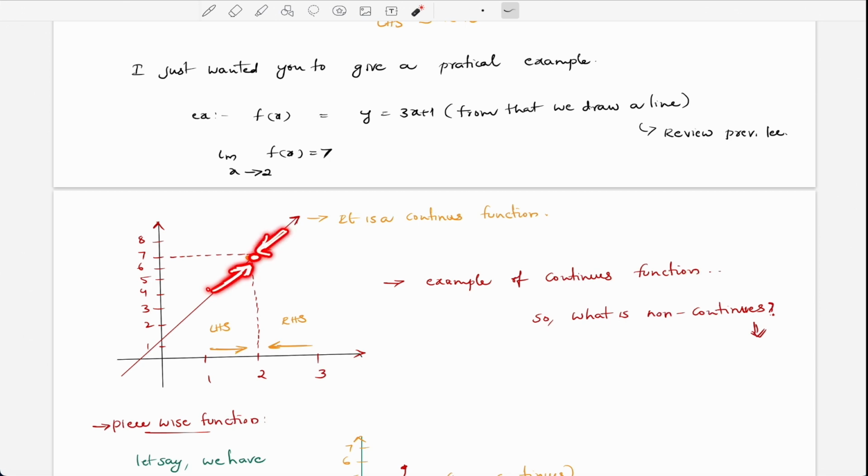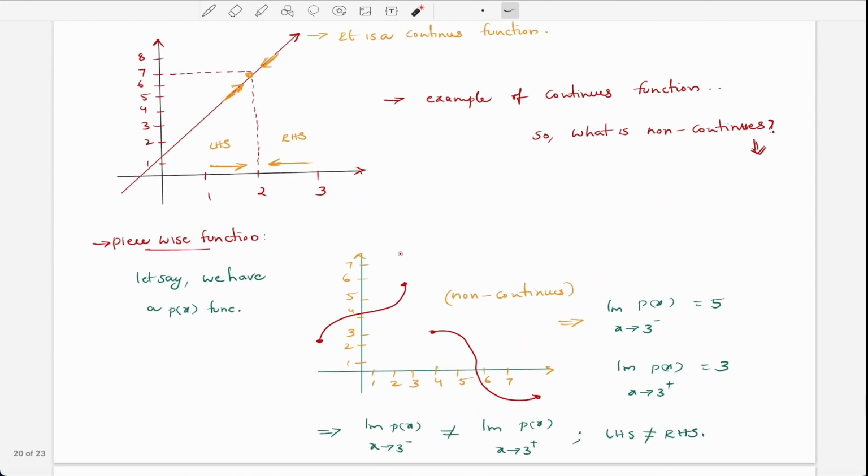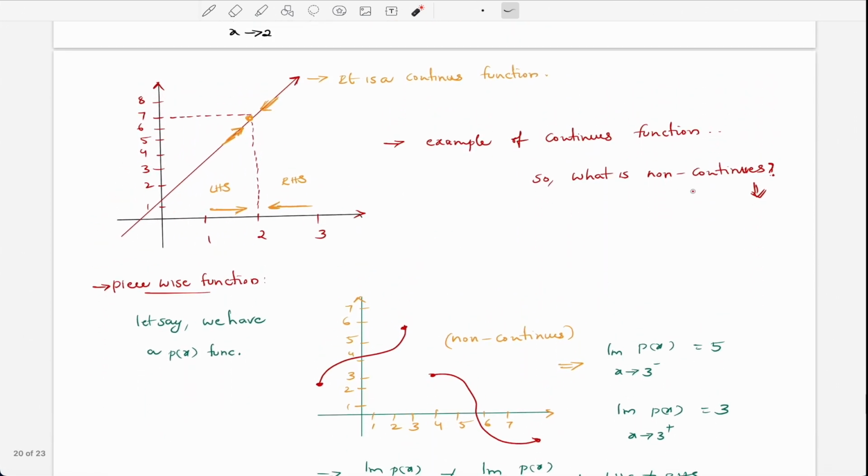So LHS is equal to RHS, and we simply accept this and say that the limit of f of x as x approaches 2 is equal to 7. I hope you are getting it. Just explore it on your own so that you can have a better grip over these limits. Okay, so now we have a non-continuous function.